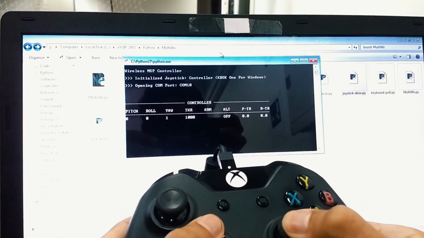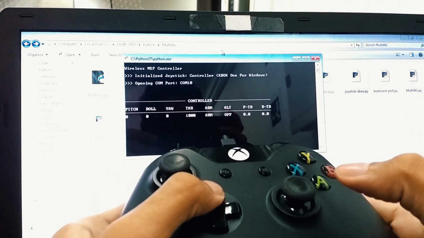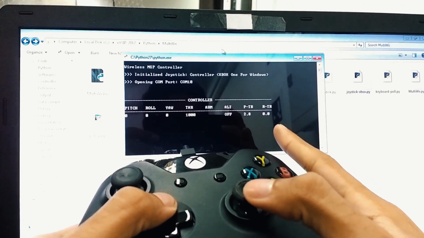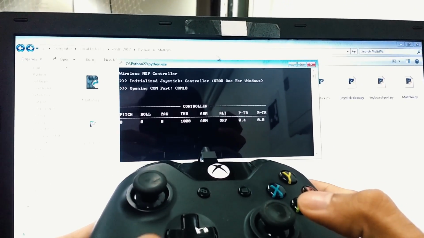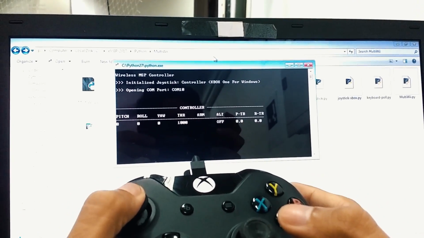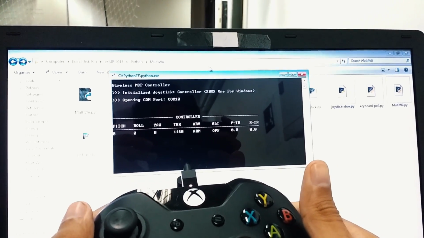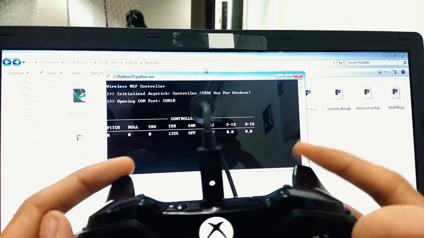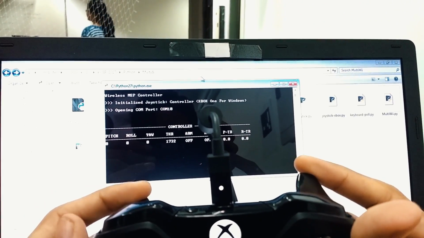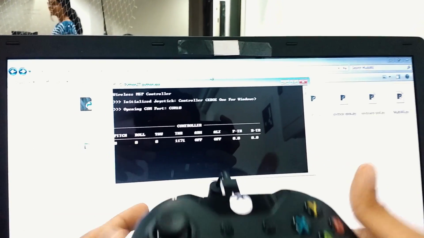The D-pad or the hat buttons are used to control the pitch and roll trims, and can be reset by pressing the left analog stick. The Z-axis analog controls are used to increase and decrease the throttles respectively.